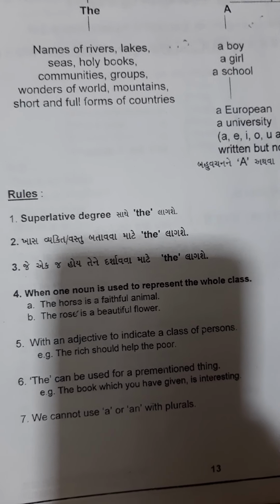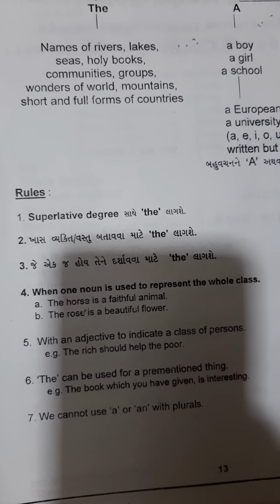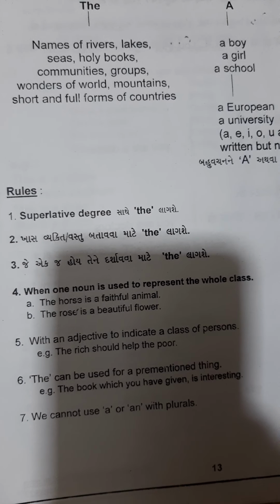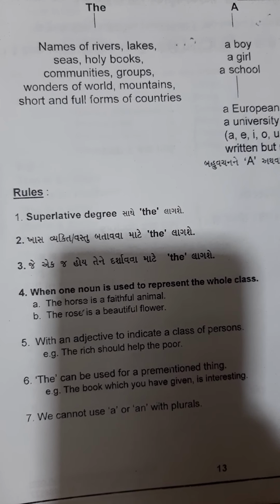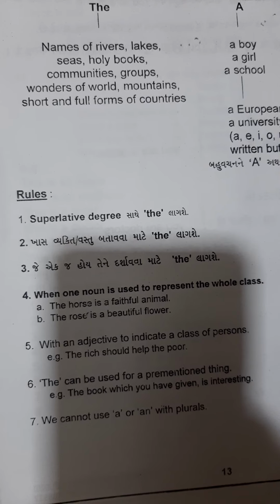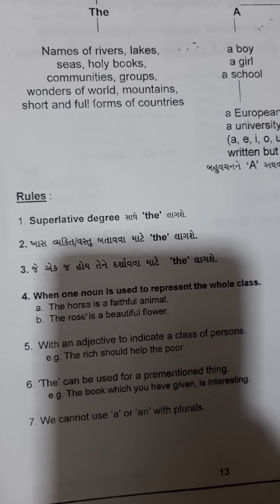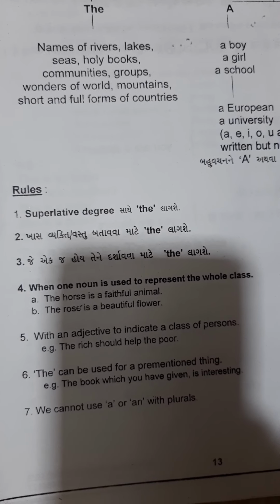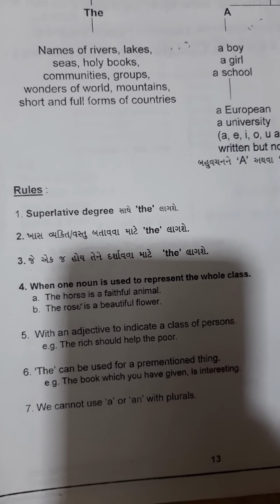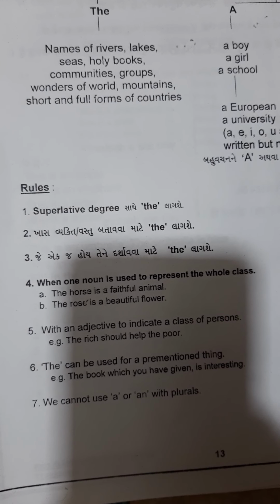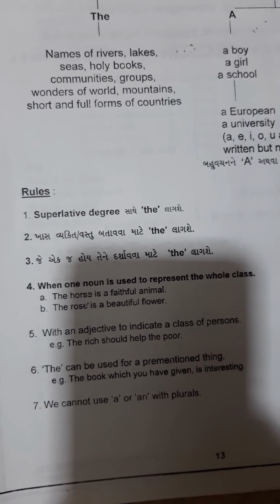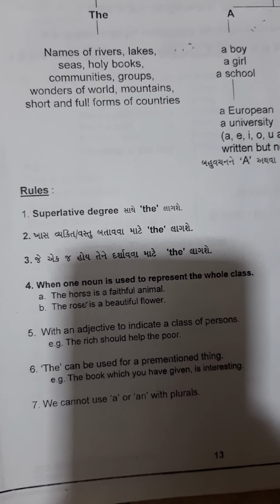So this word horse represents the whole class here. The rose is a beautiful flower. So the word rose represents the whole class of flowers. We also use the article the with an adjective to indicate a class of persons, like the rich should help the poor. The can be used for a previously mentioned thing. The book which you have given is interesting.